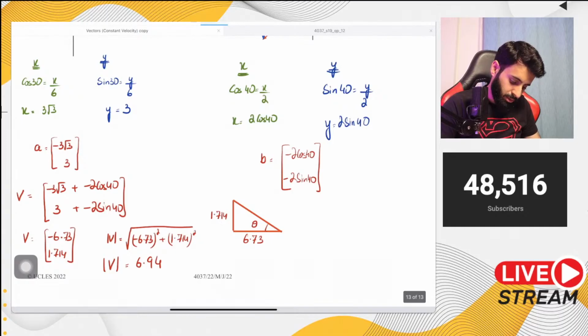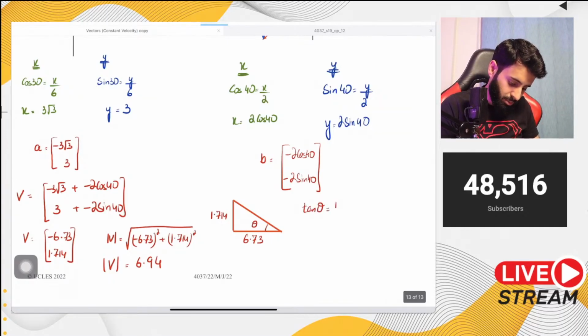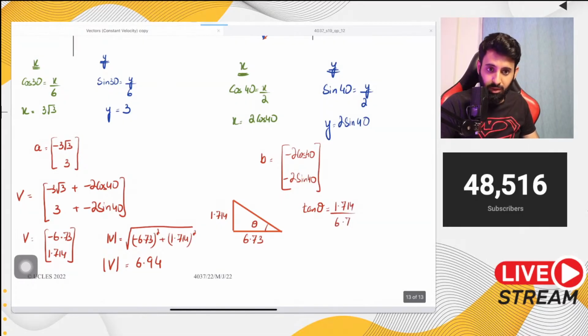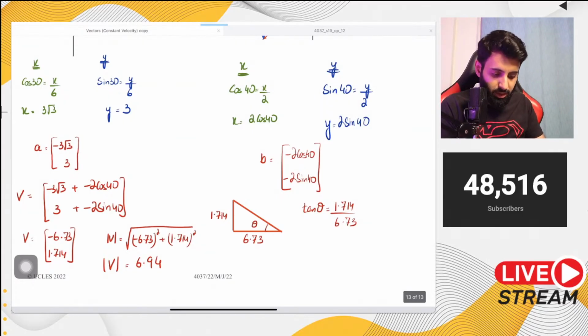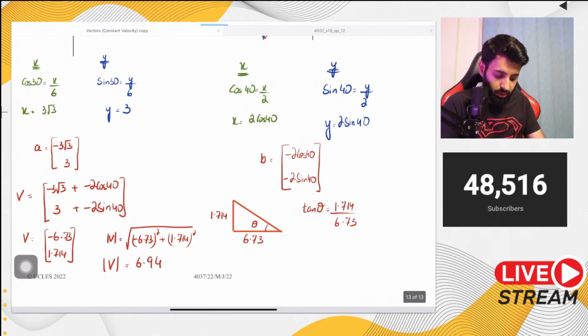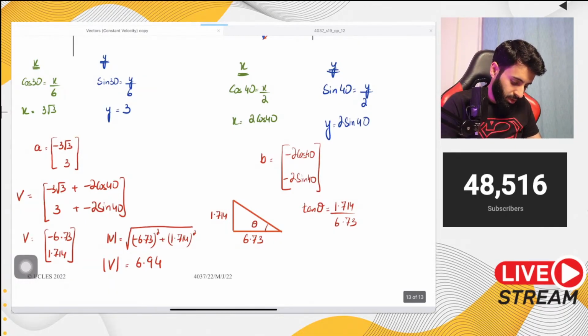Here is theta, which can be found by using tan. So tan theta is equal to opposite, which is 1.714, upon adjacent, which is 6.73. So let's take the tan inverse of 1.714 divided by 6.73. So we're looking at theta to be equal to 14.28 degrees.